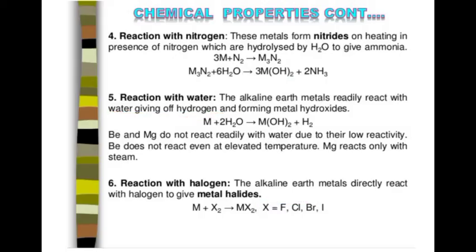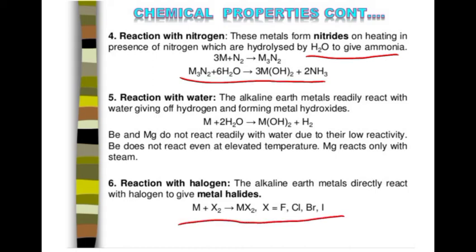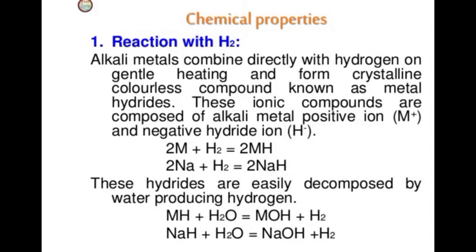If they react with nitrogen, they form metal nitrides. And the metal nitrides hydrolyze to give ammonia. And if they react with halogens they give metal halides. Here you can see the metal halide forms.